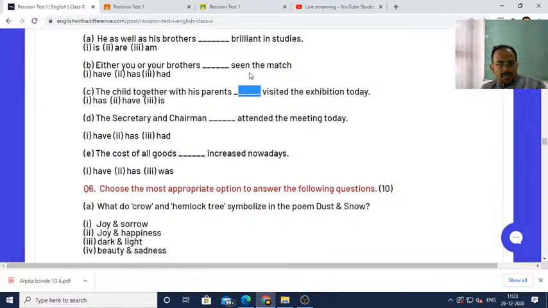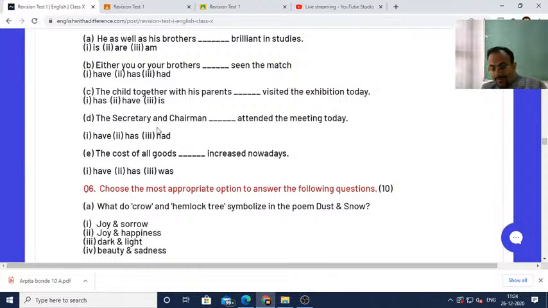Okay, now you can see: the secretary and chairman. The secretary and chairman dash attended the meeting today. So the secretary and chairman, are they the same person or different persons? You have to find out. Always remember, dear students, if "the" is not repeated, see here, before secretary "the" is given, but before chairman there is no "the" here. Okay, it means that the secretary and chairman are the same person.